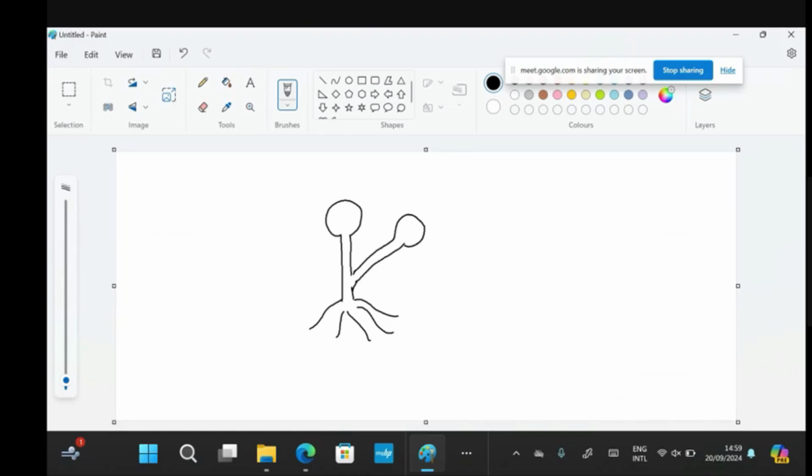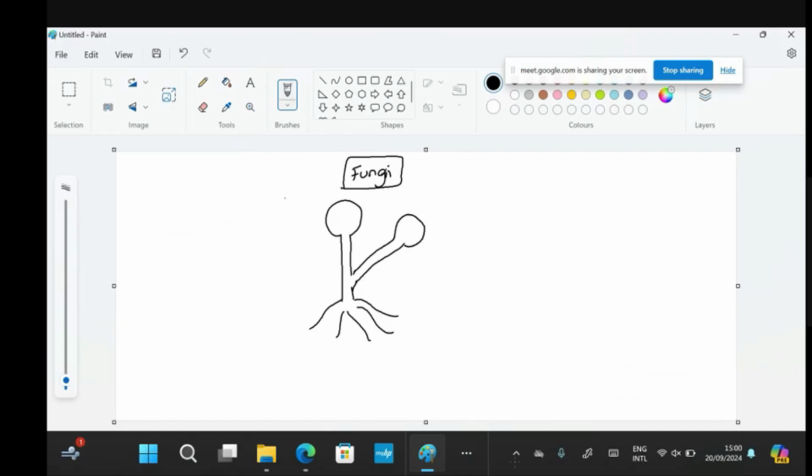It looks like a plant, but it's not a plant. By the way, a mushroom is a fungus which is edible. Some of the fungi are good and helpful for us, and some of them cause diseases.